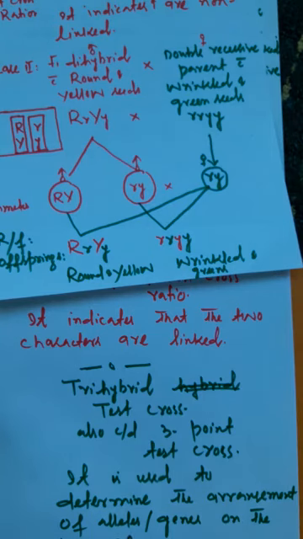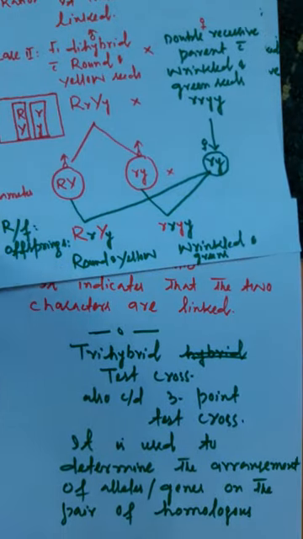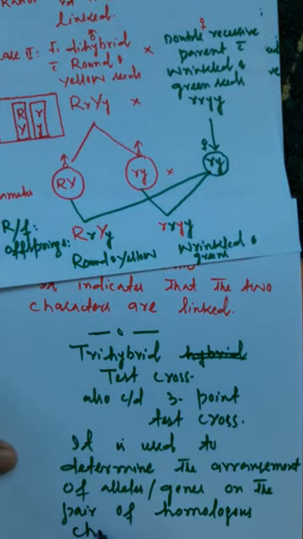तो आपको ये याद होना चाहिए कि a number of genes or alleles are present on the pair of homologous chromosomes, and all those alleles are said to be linked.